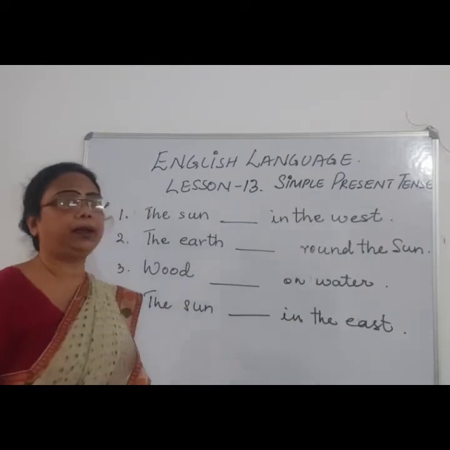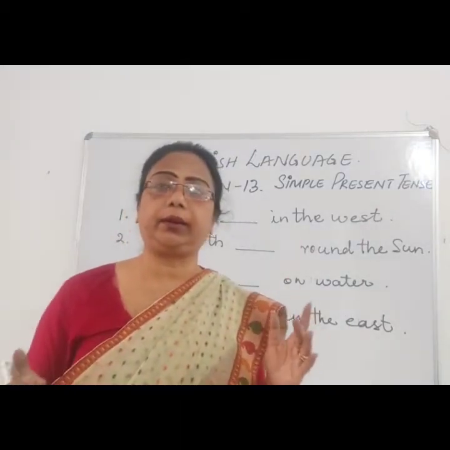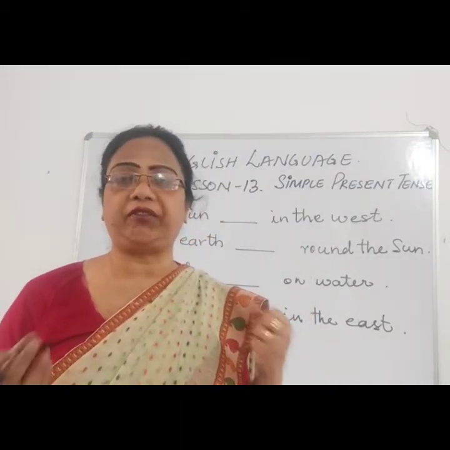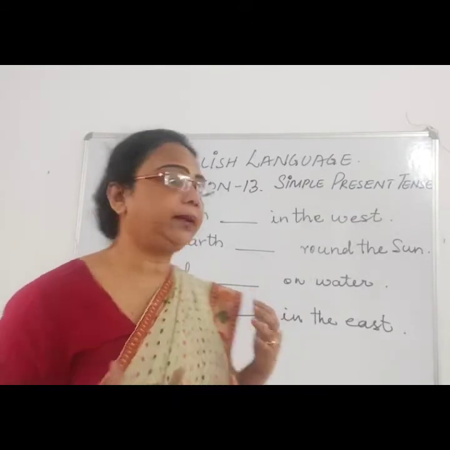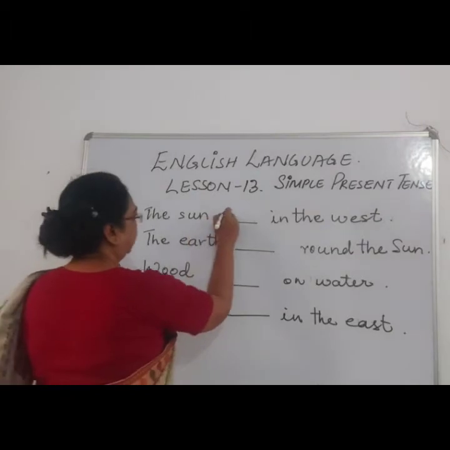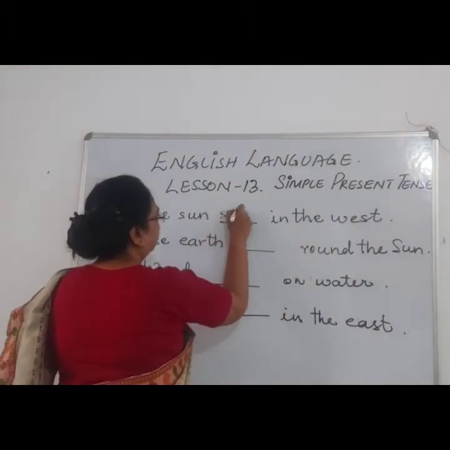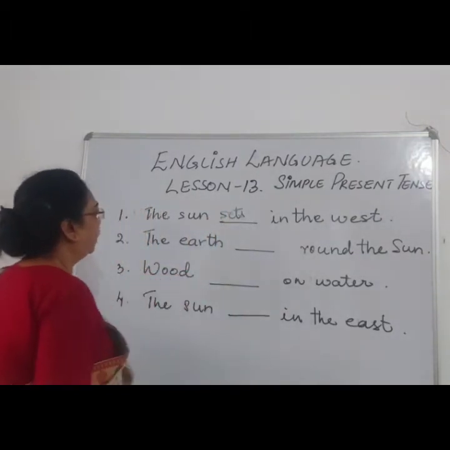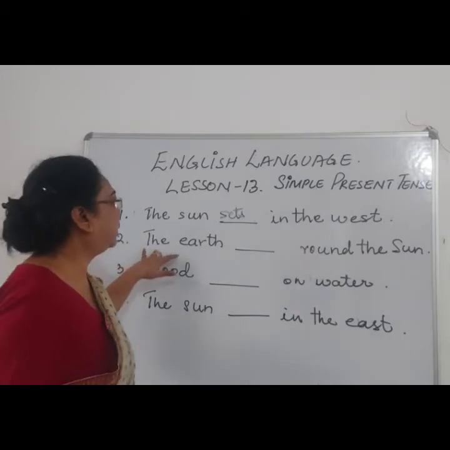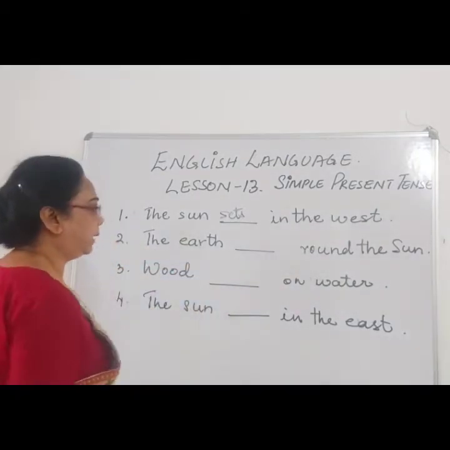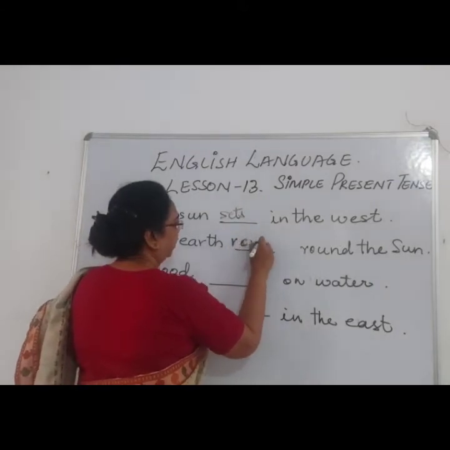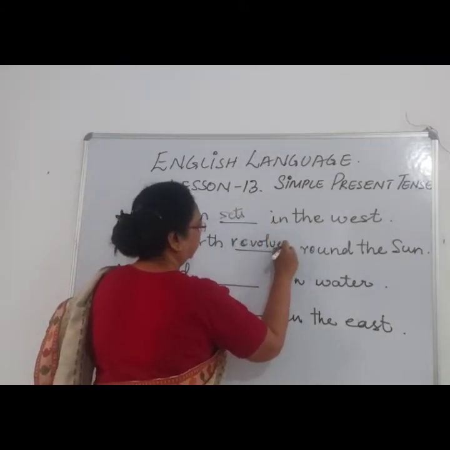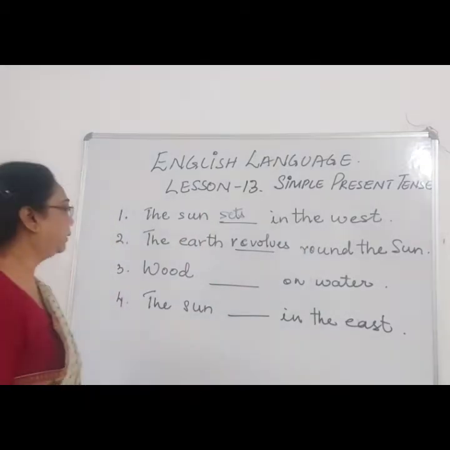Now we know that this is a permanent truth. It is a fact that the sun always sets in the west. So, the sun sets in the west. Next is, the earth dash round the sun. The earth revolves round the sun.